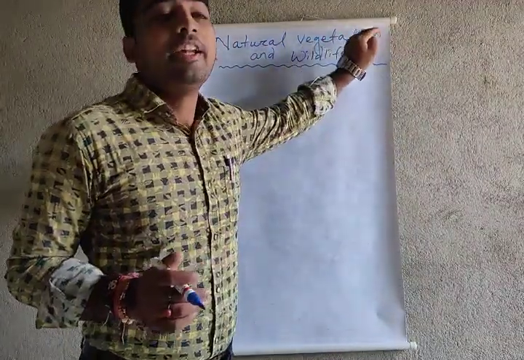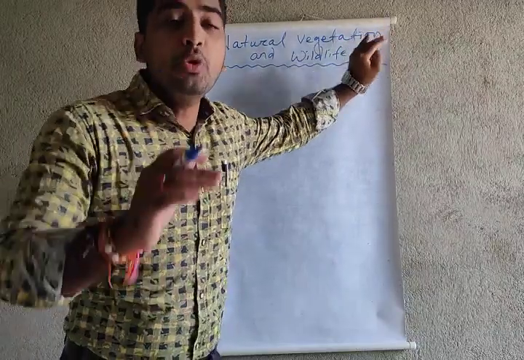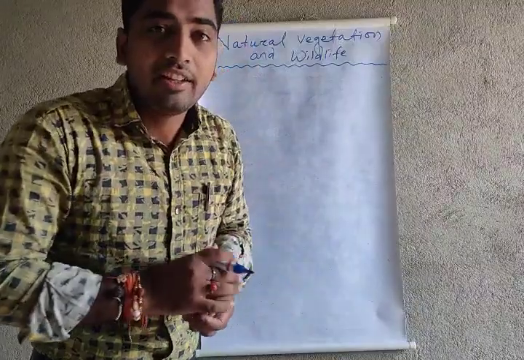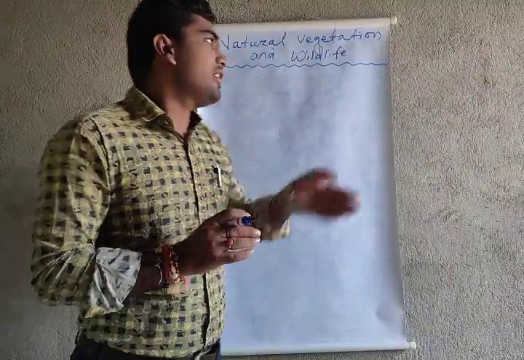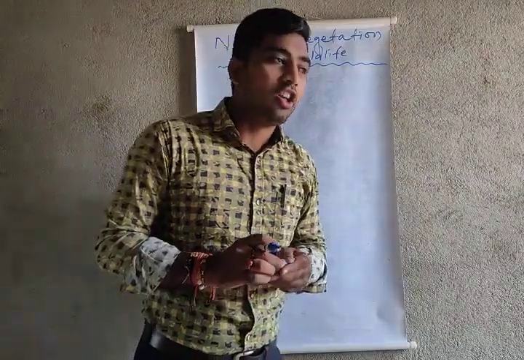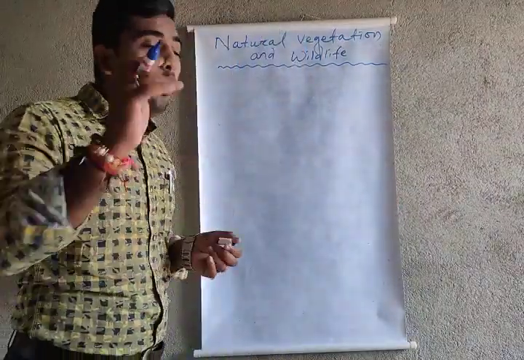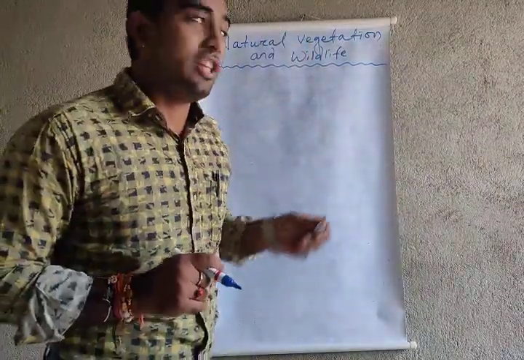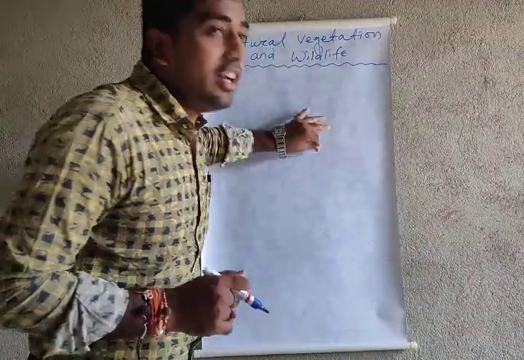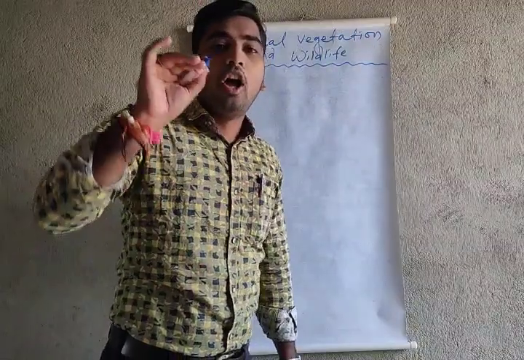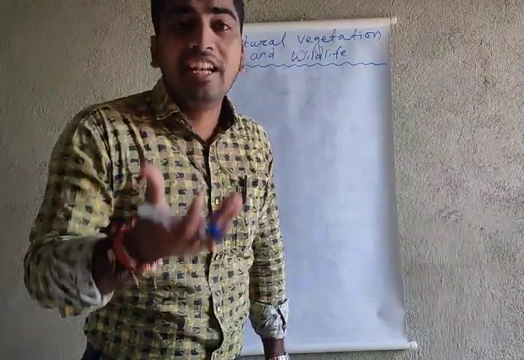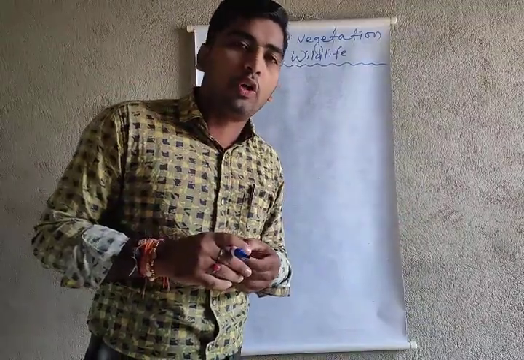Vegetation comes from the huge amount of plants that grow naturally, known as natural vegetation. And wildlife, we know about wildlife, the large number of animals who live in the forest, known as the wildlife. So in this chapter we are reading about all the plants and animals, how they live and where they live.